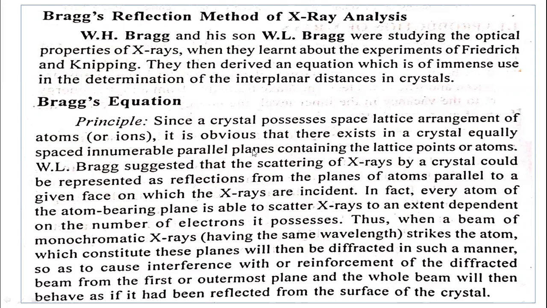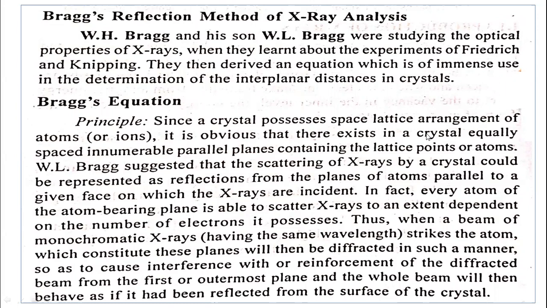It is obvious that there exist in a crystal equally spaced parallel planes, containing the lattice points or atoms. We know that in a crystal there are a number of atoms, a number of unit cells, and a number of planes, because in a crystal system a huge number of atoms are there. So a number of parallel planes and lattice points are there.